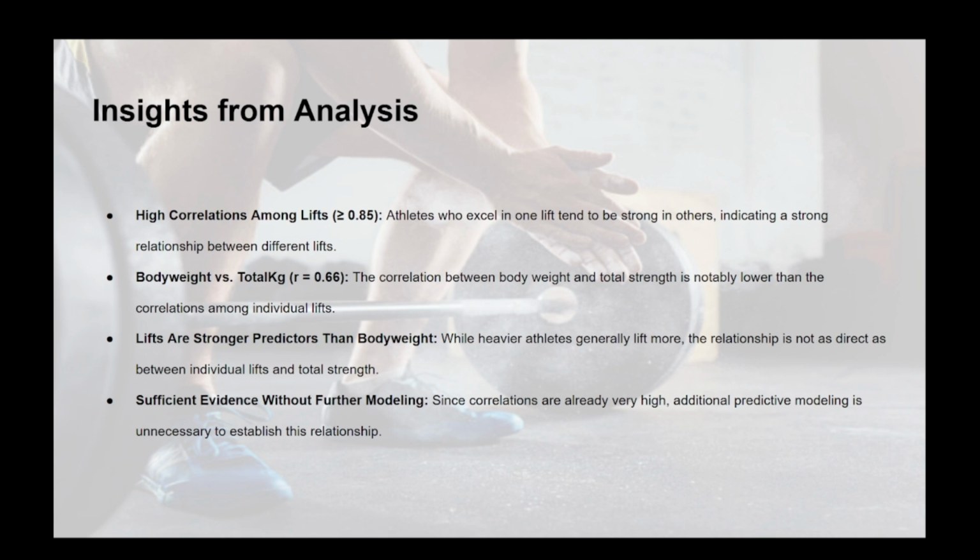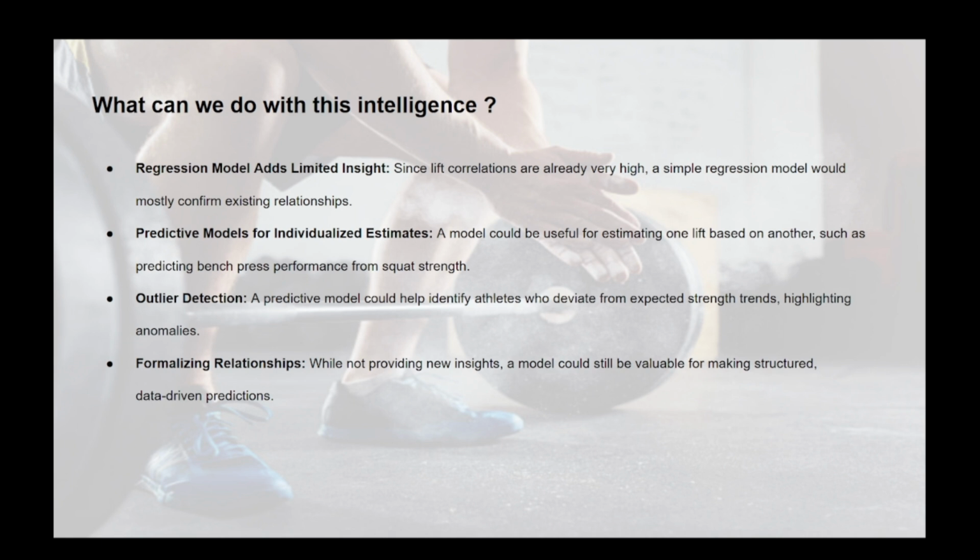So there is sufficient evidence without further modeling. Since the correlations are already very high, additional predictive modeling is unnecessary to establish this relationship. What can we do with this intelligence? A regression model will add limited insight since lift correlations are already high. A simple regression model would mostly confirm these existing relationships.